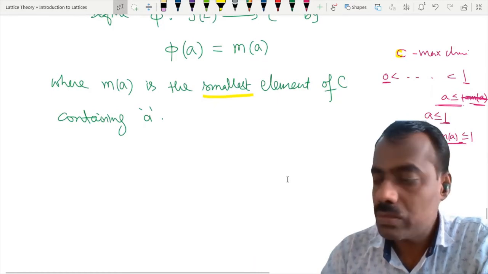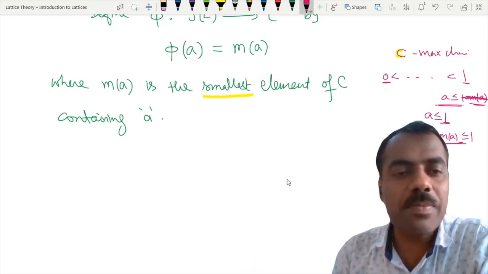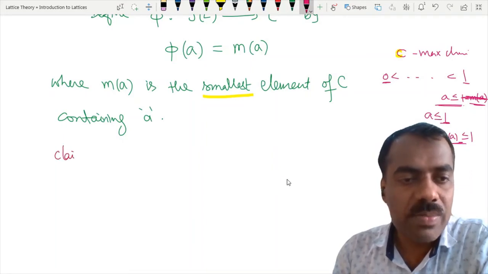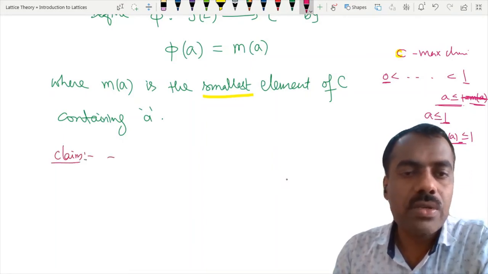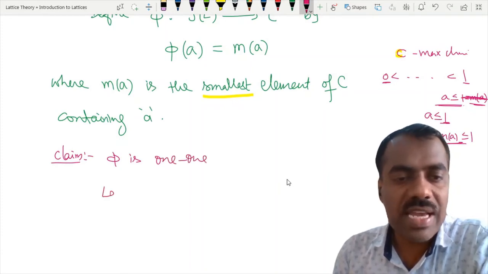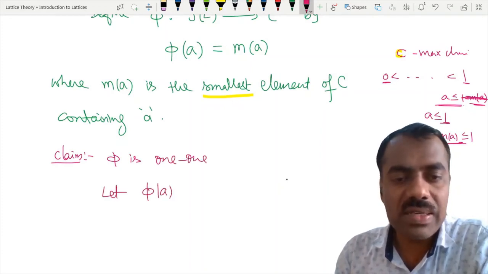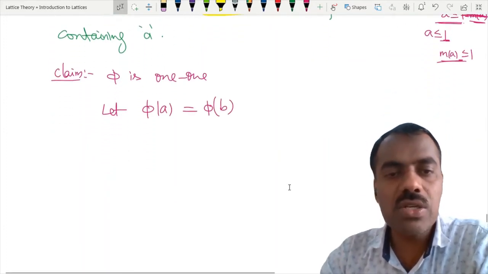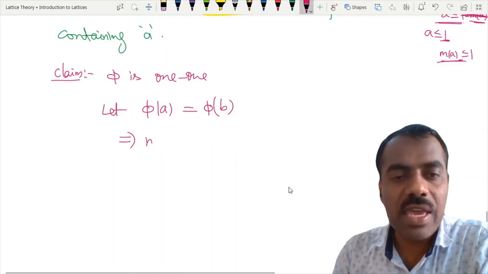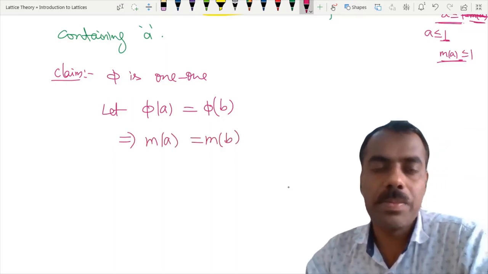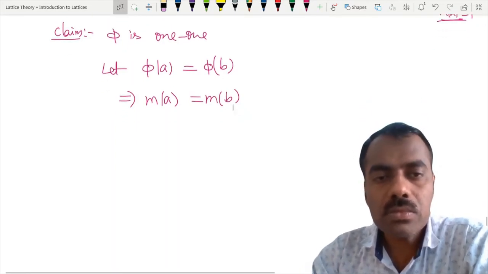Okay. Now we will show that this map phi is bijective. How will we show that this phi is bijective? By showing one-one and onto. So phi is one-one. For that, let phi of A be equal to phi of B. We want to show that A is equal to B, but what is phi of A? It is M of A, and this is M of B. Okay, fine.